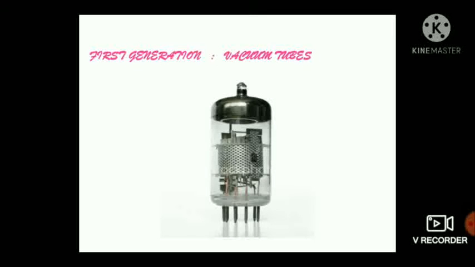The first generation of computers, vacuum tubes, 1956. The first generation of computers used vacuum tubes for circuitry and magnetic drums for memory. They were large in size, occupied a lot of space, and produced enormous heat. They were very expensive to operate and consumed a large amount of electricity. Sometimes the heat generated caused the computer to malfunction. First generation computers operated only on machine language. Input was based on punched cards and paper tape, and output was displayed on printouts. First generation computers could solve only one problem at a time.